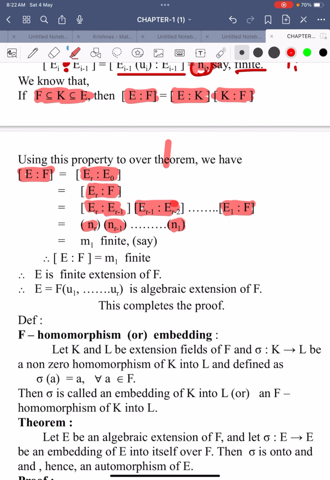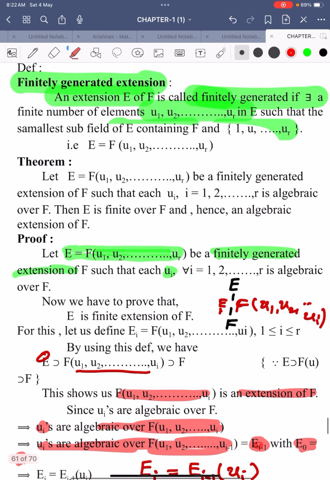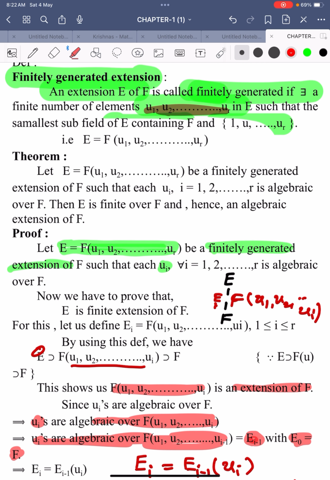I think everyone, we define that it is a finite number. So the product of finite numbers is also a finite number. It means the dimension of E over F is M1, some finite number. It means E is a finite extension of F. Therefore, F(u1, u2, and so on ur) is also an algebraic extension of F, because we know that every finite extension is an algebraic extension. And here we show that a finitely generated extension is finite.